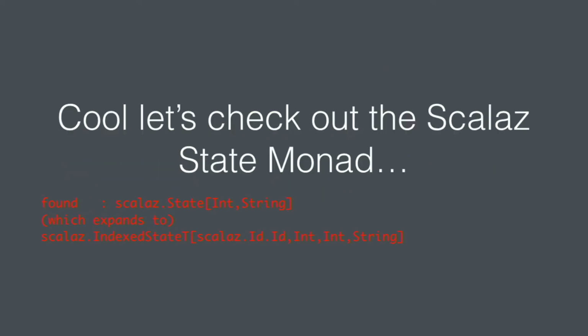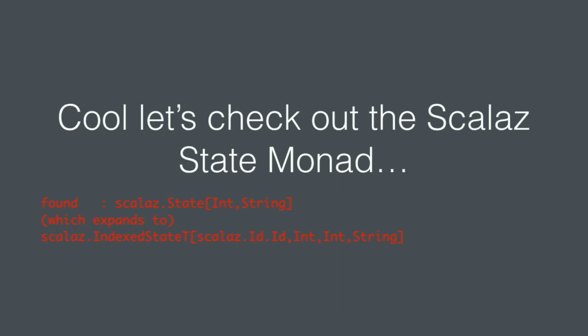So that's simple state. So let's say you guys want to start using the state monad. You saw my counter example and you're like, all right, I've got a good idea to use this in production. And you start deciding that maybe I won't write my own state monad, I'll use Scalaz's state monad. And you're using it happily, and one day you get a type error, and you see it says, found Scalaz State[Int, String] expands to IndexedState[Id, Int, String]. And you're like, what the heck? That doesn't make any sense.